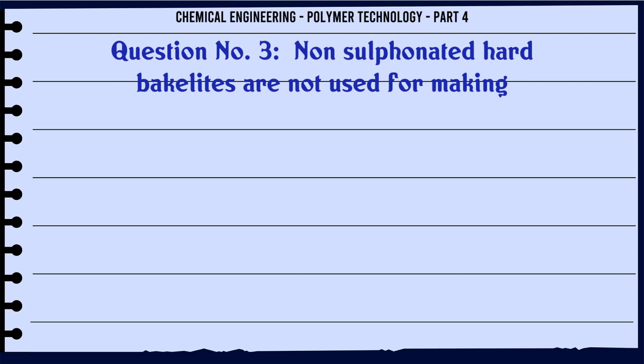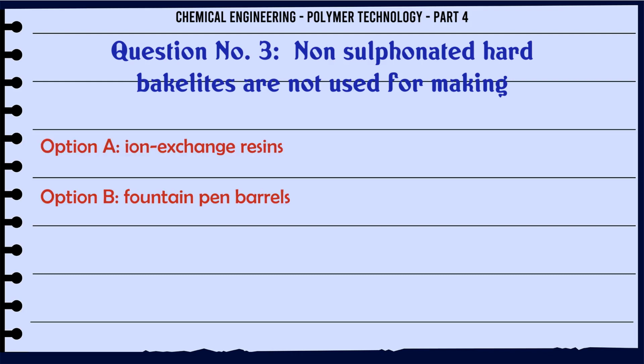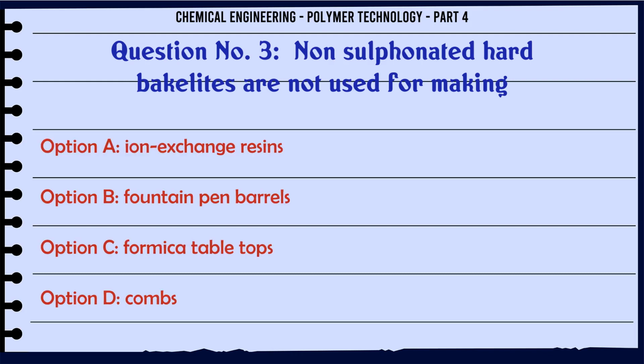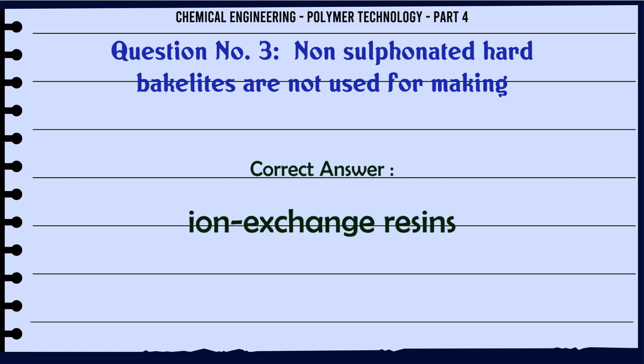Non-sulphonated hard bakelites are not used for making A. Ion exchange resins, B. Fountain pen barrels, C. Formica tabletops, D. Combs. The correct answer is ion exchange resins.